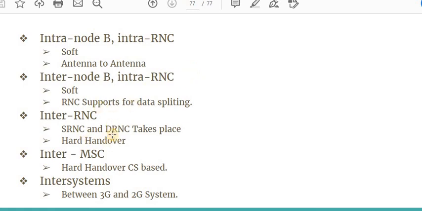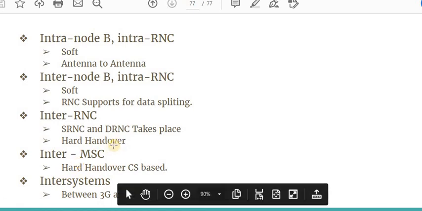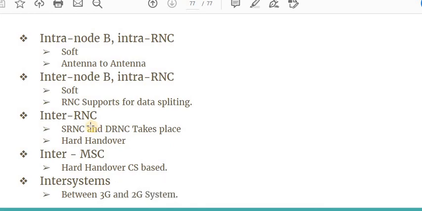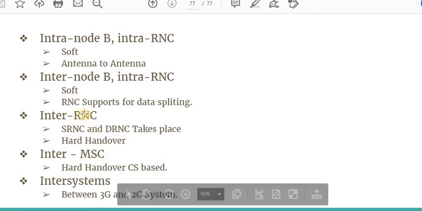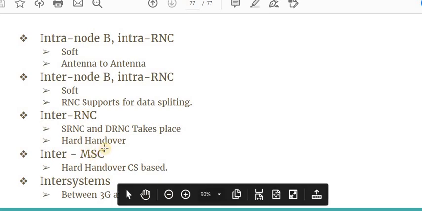But when I am changing the states, then my RNC will be interrupted and the RNC will get changed. In this case, hard handover is made. This inter RNC can be understood as an inter MSC, because if the state is changed, then both the RNC and the MSC will get changed, and this type of handover is called hard handover.